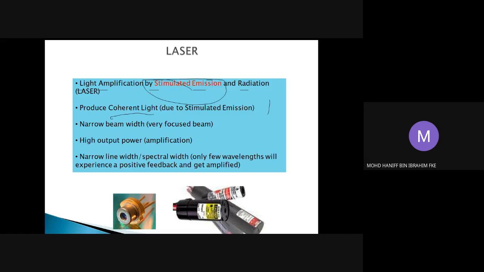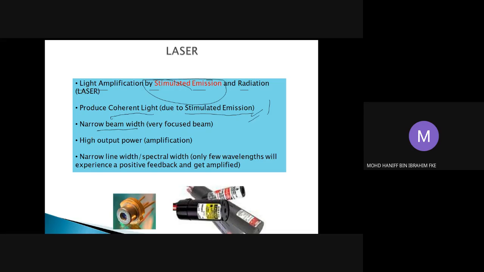This is mainly due to stimulated emission. If you remember, in the LED the light is produced by spontaneous emission. That is why the light produced is incoherent. But for the laser, due to this stimulated emission technique of photon generation, the light produced is coherent. We are going to see after this how stimulated emission can produce coherent light. The third thing about laser is that it has a narrow beamwidth.